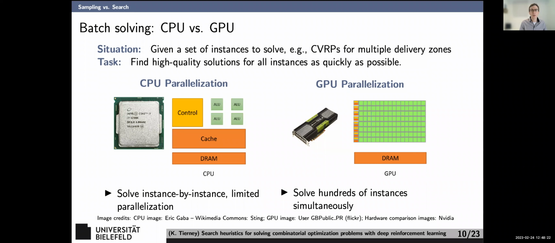Now, obviously, CPUs these days have a lot of cores. You can parallelize across CPUs, but GPUs parallelize way better. And so GPUs offer a really interesting way of potentially solving lots of instances fast. The problem, though, is that the way they parallelize is not conducive to our standard OR techniques. Something like branch and bound, at least I have no idea how you would get that onto a GPU, and I don't think anyone out there has any good proposals right now for how to do it. But deep learning parallelizes great onto the GPU. So if we use a deep learned model, we can parallelize that out and make decisions across multiple instances essentially in parallel, which is really nice.